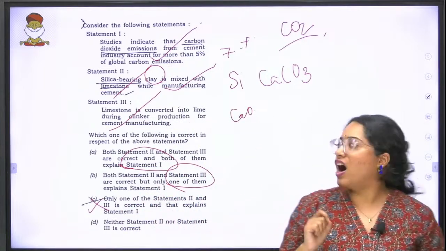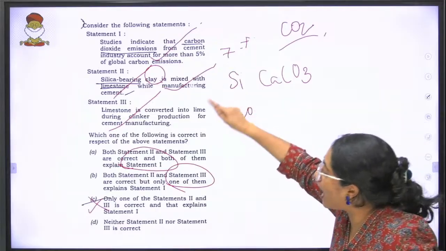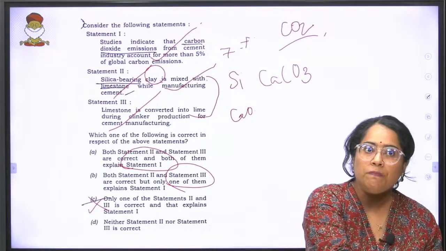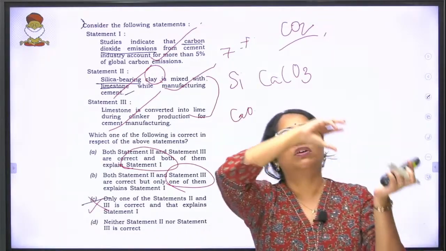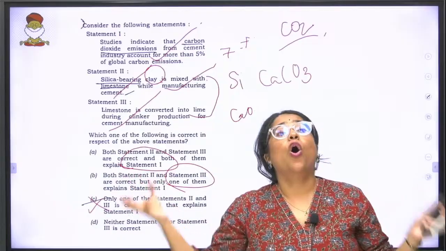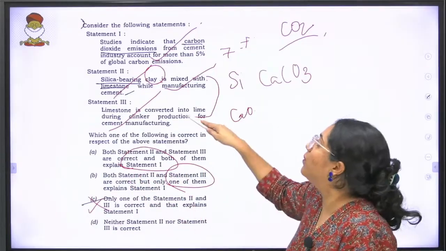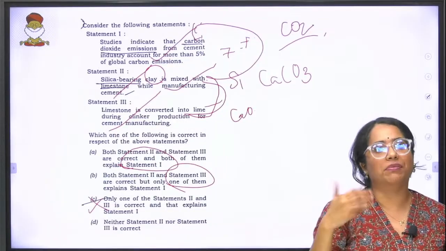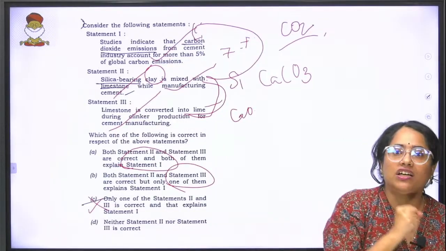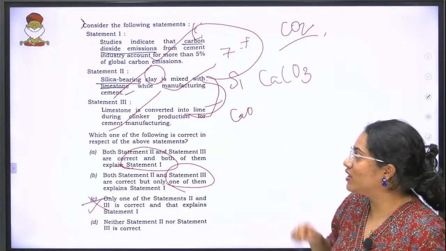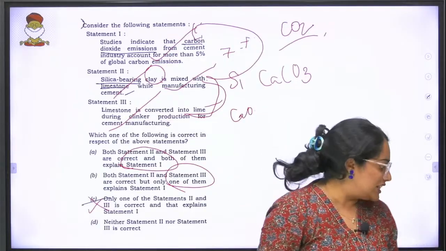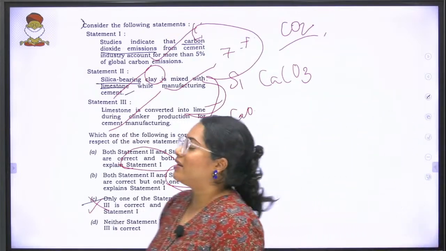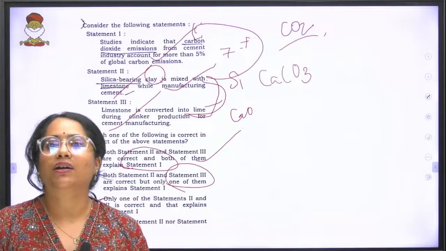Silica bearing clay mixed with limestone, and that limestone thereafter getting converted into calcium oxide, all of these contribute to carbon dioxide emissions increasing. So the answer to this 11th question is A: both statement 2 and 3 are correct and both of them explain statement 1.